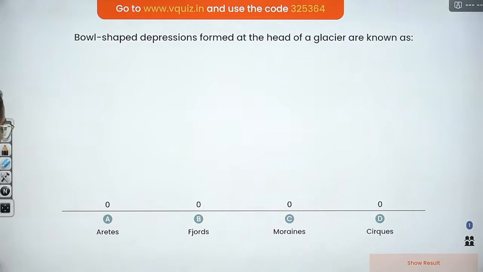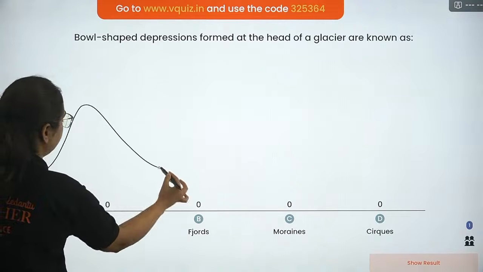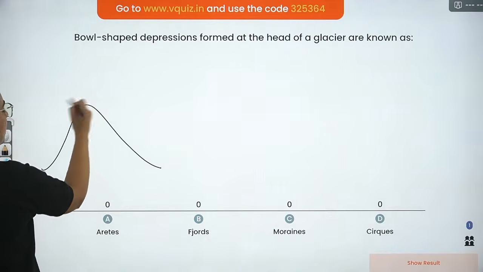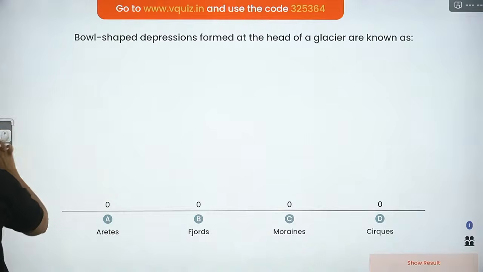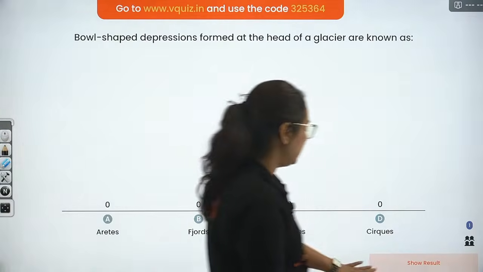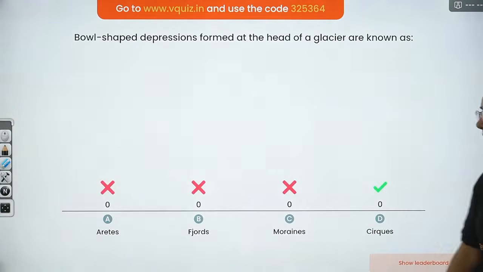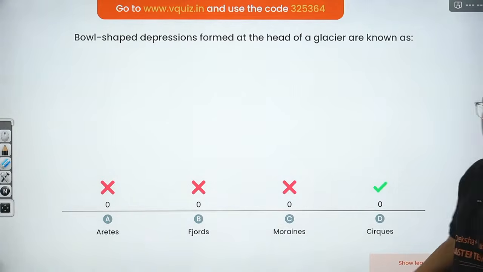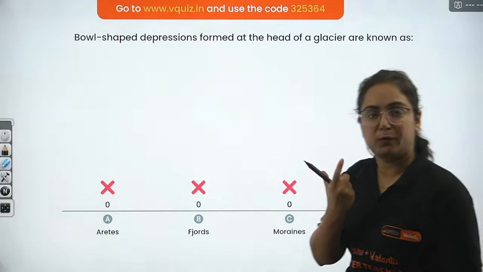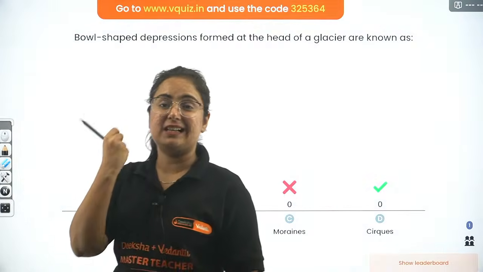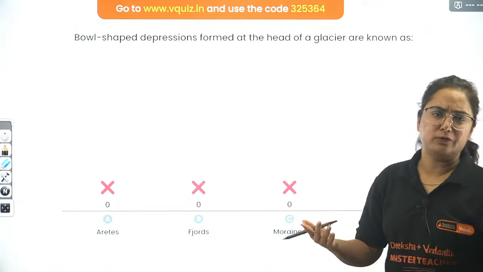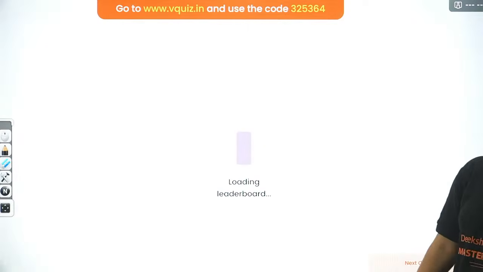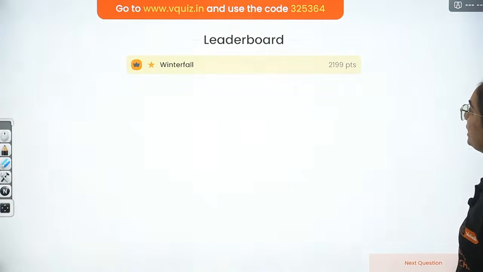Hello, everyone. So, a bowl-shaped depression, beta, it is like that. If you see a mountain-like structure where glaciers are there, and on it you find a bowl-shaped structure at the top, that is known as what? Let's check the result as well as the leaderboard. They are known as cirque. So basically they are lake-type structures formed by the activities of glaciers, and a new landform is formed. There are a lot of landforms we studied in this chapter. Moving to the next question.